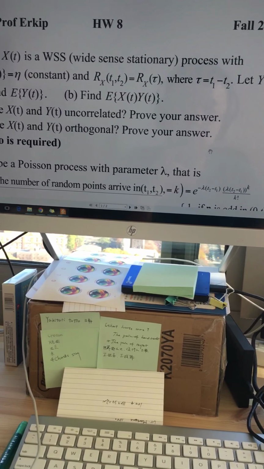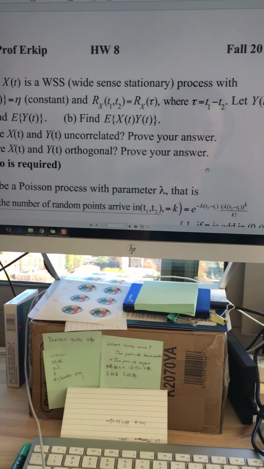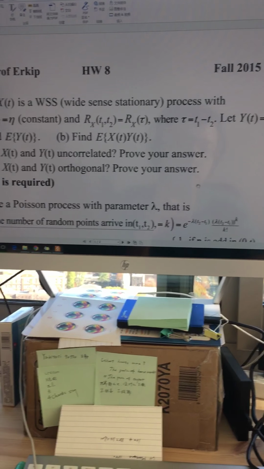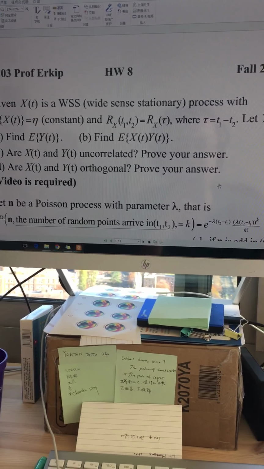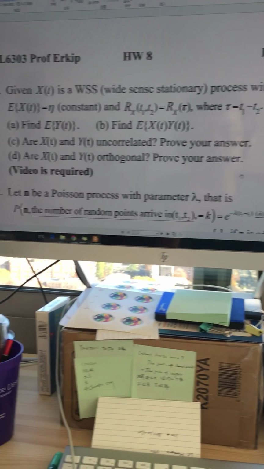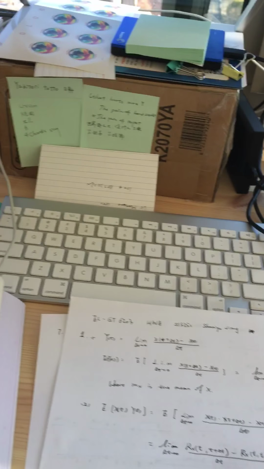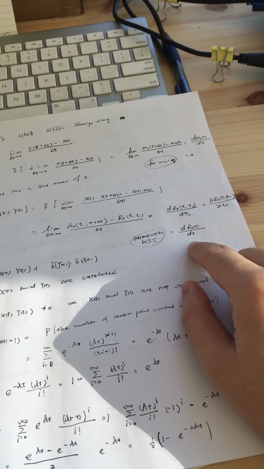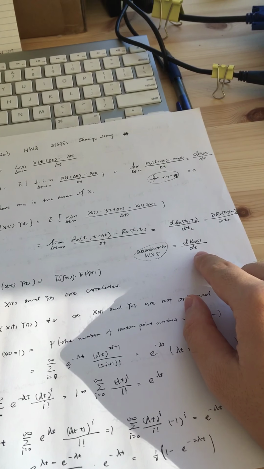At this time, X(t) is a wide-sense stationary process, which means the autocorrelation is only a concern of the difference in time, which is tau. Here we could still write it like this.